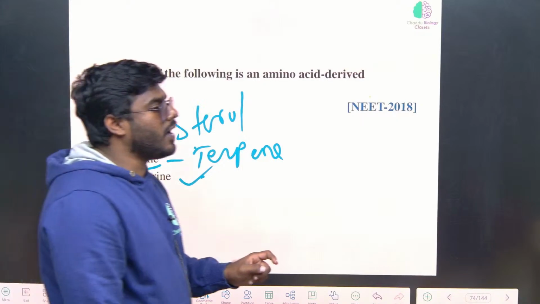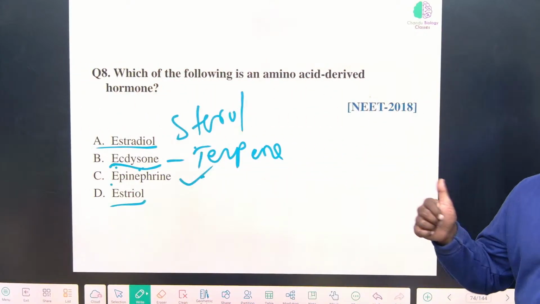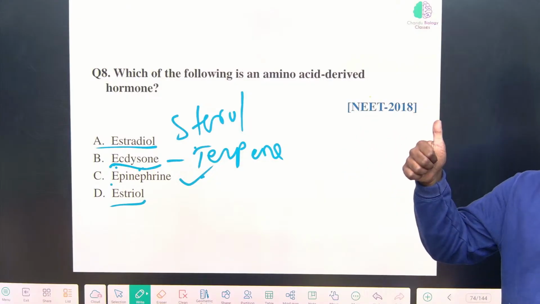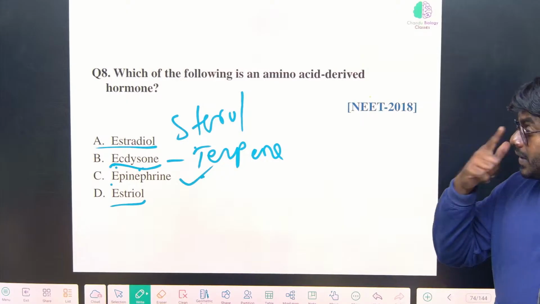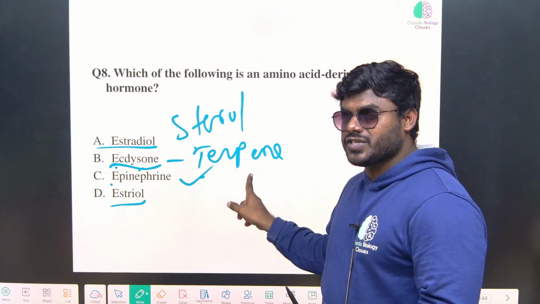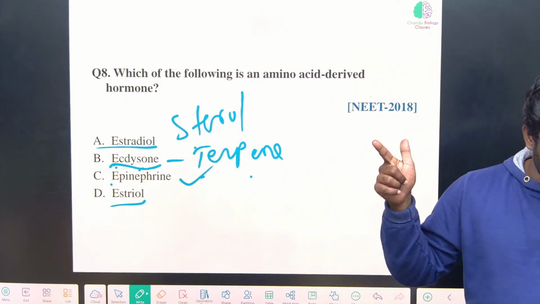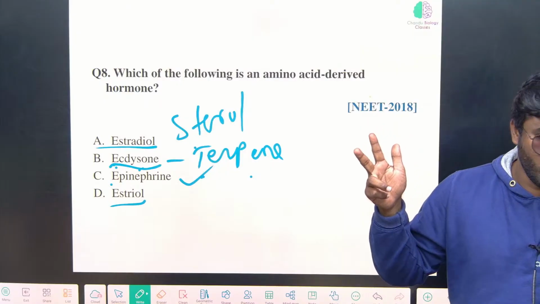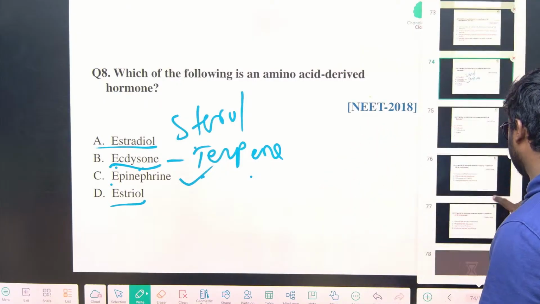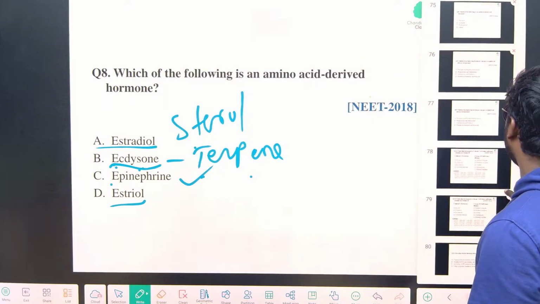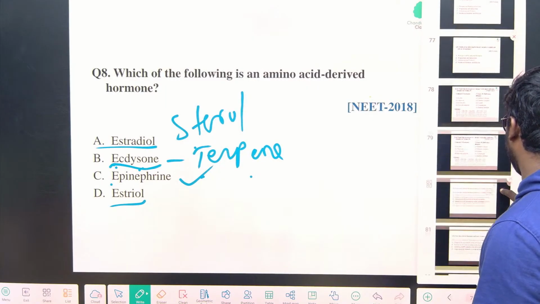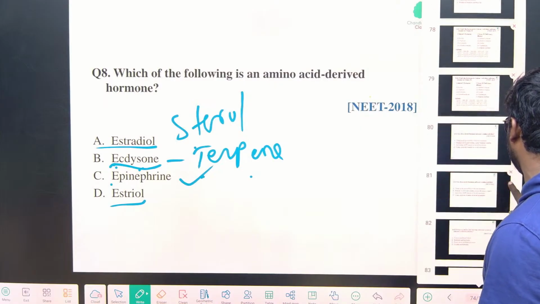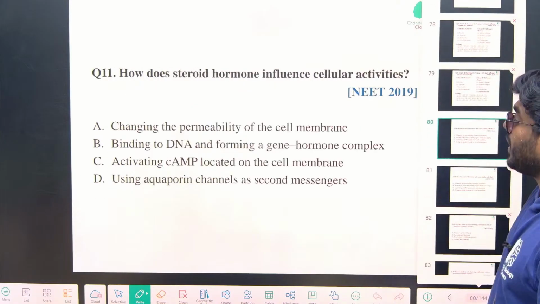Okay, protein hormones are what? Protein hormones: insulin, glucagon. This is an amino acid derivative, not proteinaceous in nature. Okay, insulin, glucagon, somatostatin, that we'll read in the next class without fail. Okay, all right. Remaining questions we will read in the last and final question.